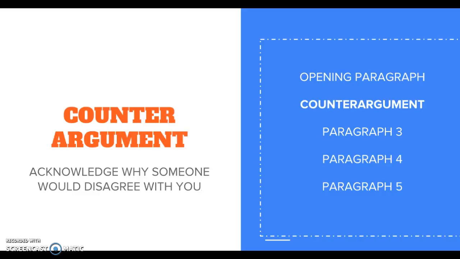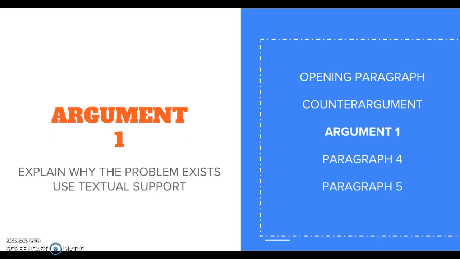The second paragraph has to be why somebody would disagree with you. It's your counter argument. You're acknowledging that tourism and scientific research are indeed important. Paragraph 3 is your first point. Explain why the problem exists and use textual support. Use quotes from article selection 2 that explain why tourism or scientific research have hurt the area.